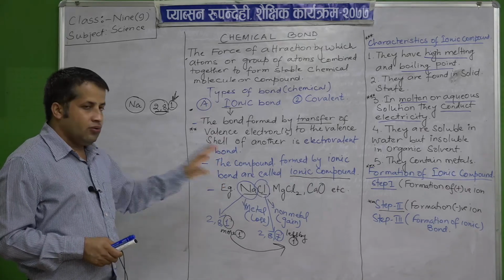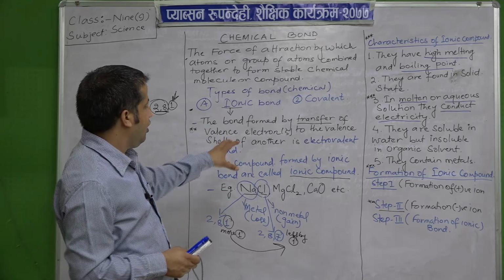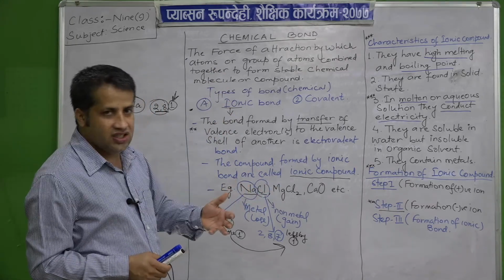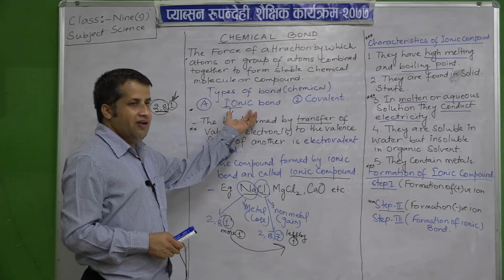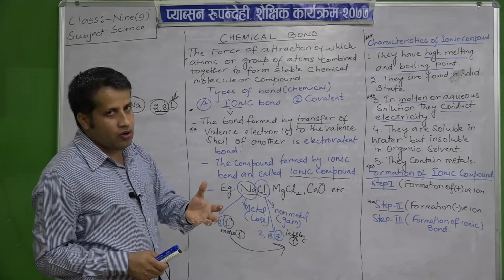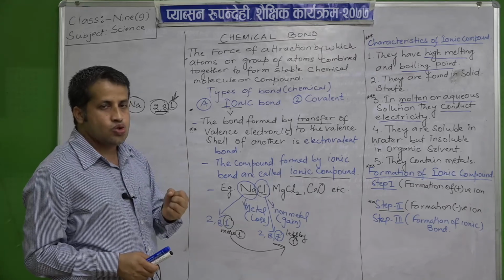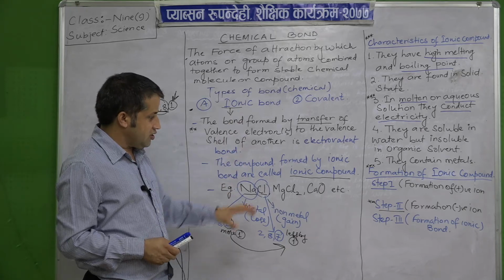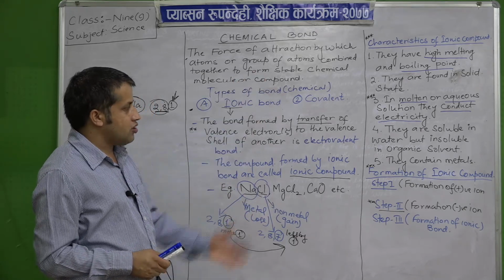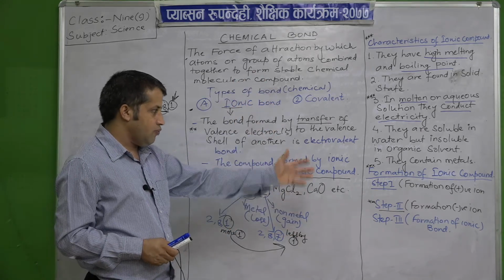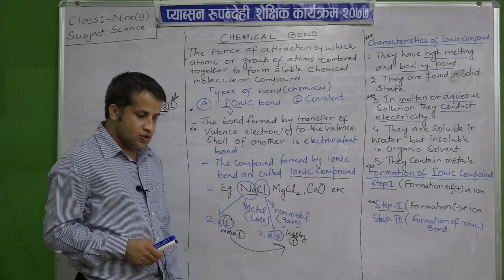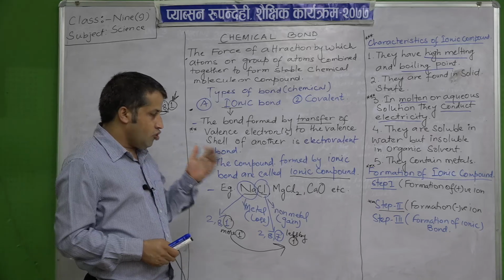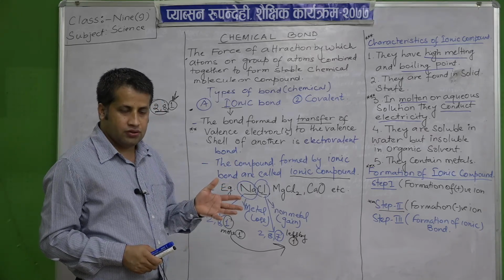Today we have discussed the chemical bond, and in detail we have studied the ionic bond and how the ionic bond is formed in compounds like sodium chloride and magnesium chloride. We have also discussed the ionic characteristics and the formation of ionic compounds. So the next topic will be related to the covalent bond.